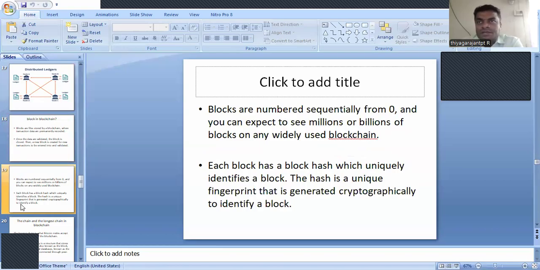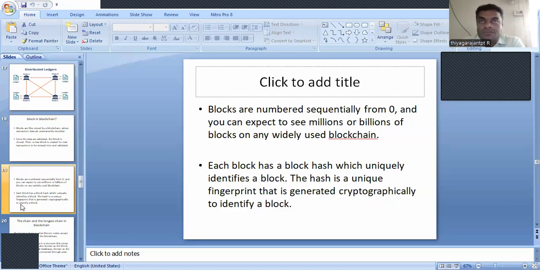As I said before, we have a number of cumulative blocks. Every block has a sequential number, that is an index, created from zero, and you can expect to see millions and billions of blocks on any widely used blockchain. Each block has a block hash which uniquely identifies the block. It is a fingerprint generated cryptographically to identify a block.